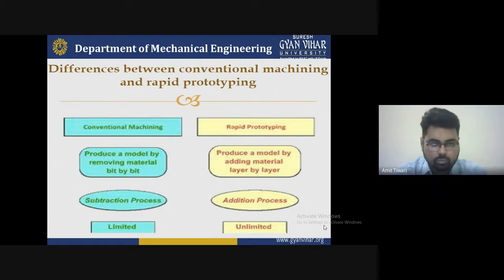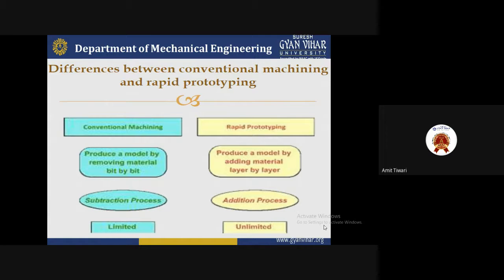It is a total waste of money, the waste of material. So this type of problem occurs in the conventional type of machine. It is also known as the subtracting process, the removal of material, by which you reduce the quantity of that particular material. Sometimes we remove the material to an excess amount, having no idea what dimensional accuracy we want, and sometimes it is mismatched with the accuracy.